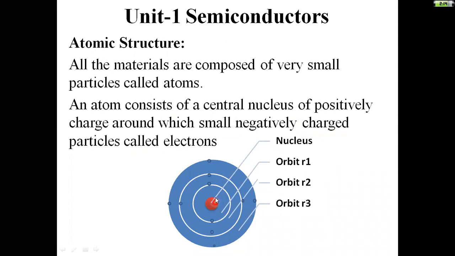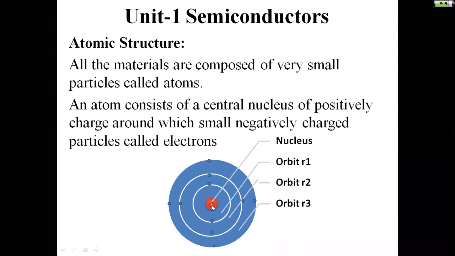This is the nucleus. This is the first orbit, which consists of 2 electrons, and this is the second orbit, which consists of 4 electrons, and this is the third orbit, which consists of 4 electrons. This is just a representation I have given here.